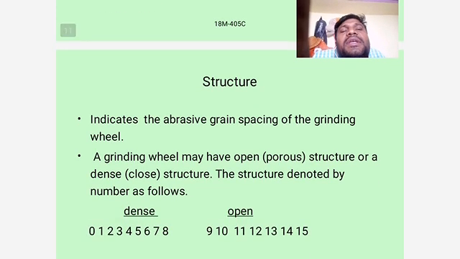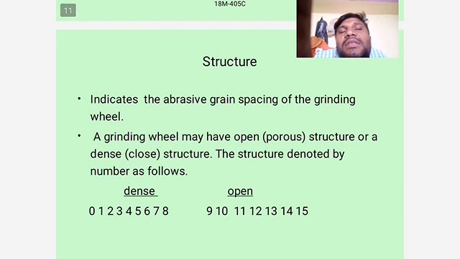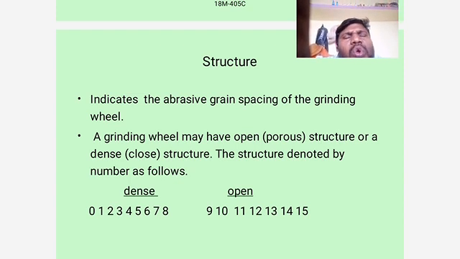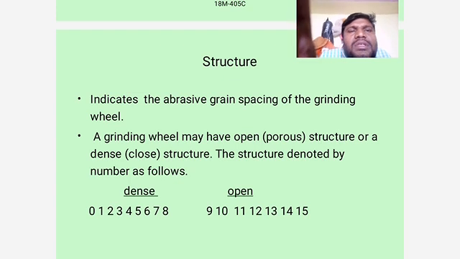Structure indicates the abrasive grain spacing of the grinding wheel. A grinding wheel may have an open structure or a dense structure. Dense means closed structure.